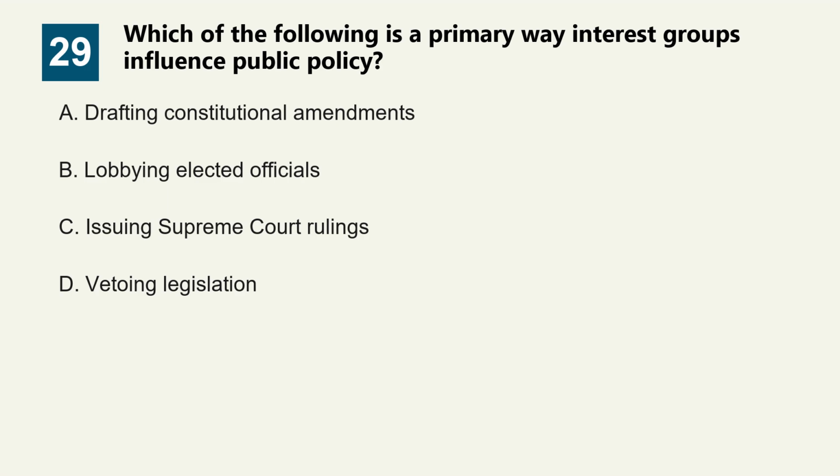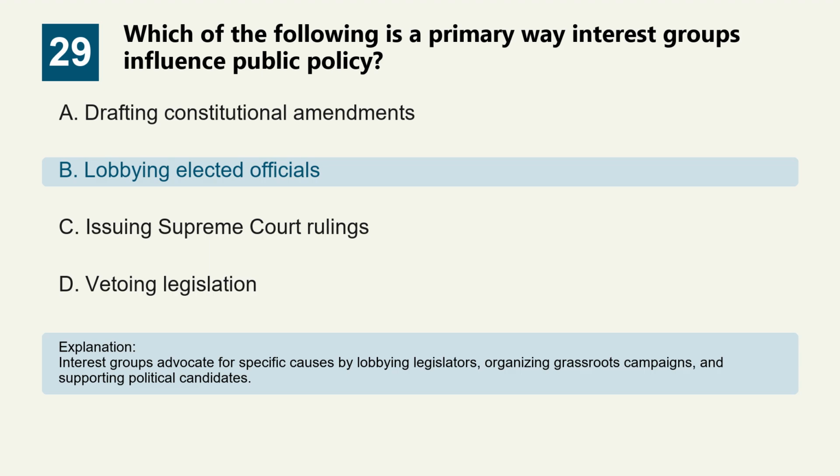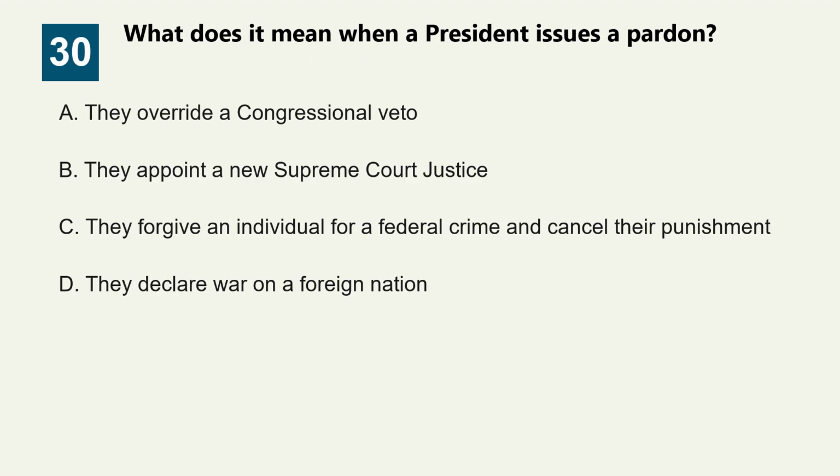Option A. Drafting constitutional amendments. Option B. Lobbying elected officials. Option C. Issuing Supreme Court rulings. Option D. Vetoing legislation. The correct answer is option B. Lobbying elected officials. Interest groups advocate for specific causes by lobbying legislators, organizing grassroots campaigns, and supporting political candidates. Question 30. What does it mean when a president issues a pardon?